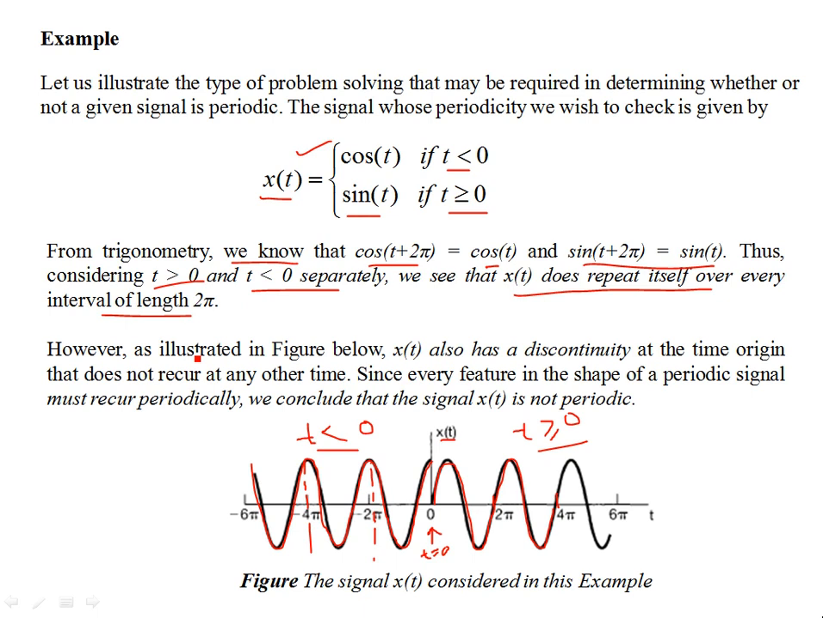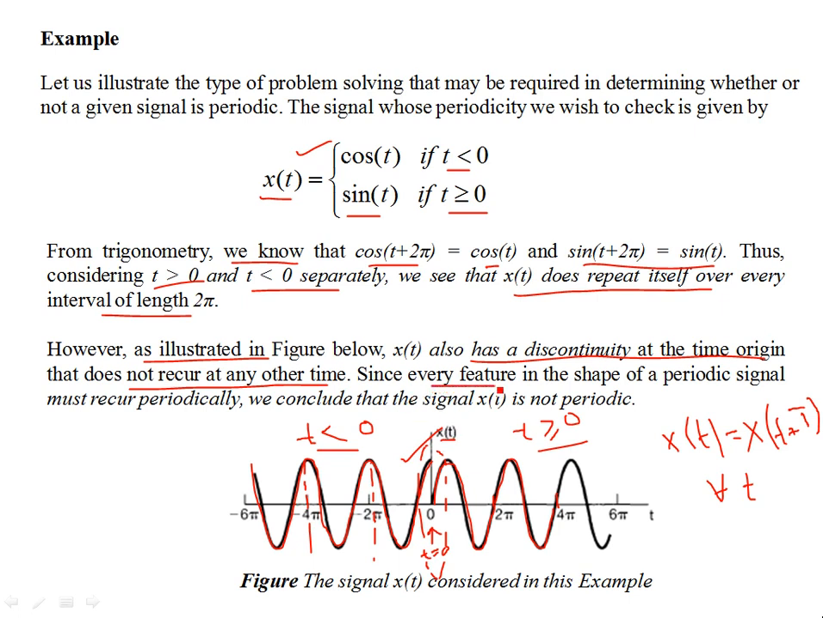But if you consider x(t) as a complete signal, as illustrated in the figure below, x(t) has a discontinuity at the time origin, and this does not reoccur at any other time. Now, for a continuous time signal, the philosophy is that you must find this for all t. There has to be a small positive real quantity capital T for which you get back x(t), but this has to be valid for all t. But over here, this point is not reoccurring. So x(t) is not periodic.